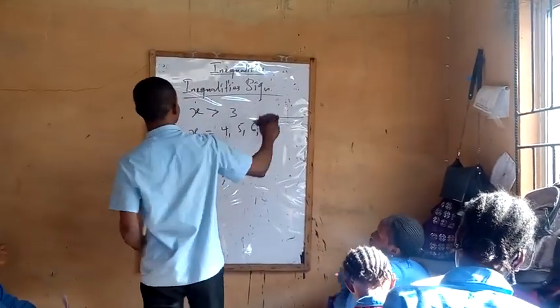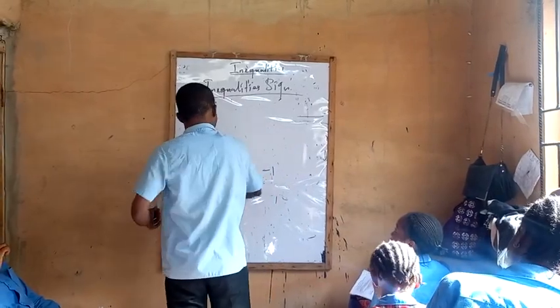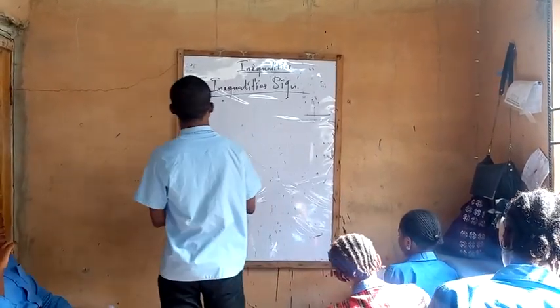Now let's go to linear inequalities in one variable. Write it down.